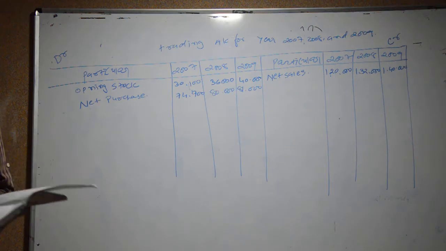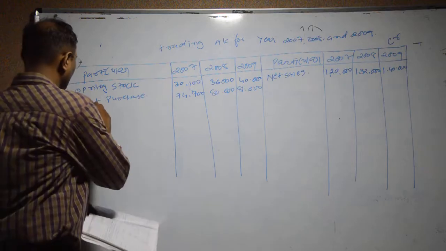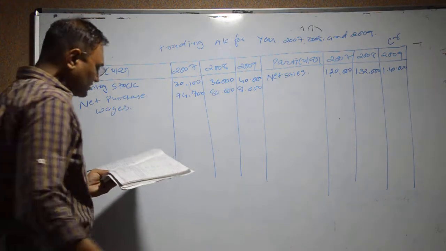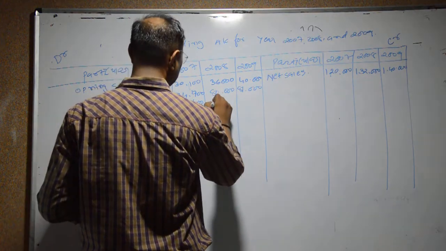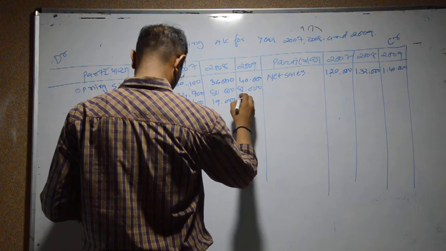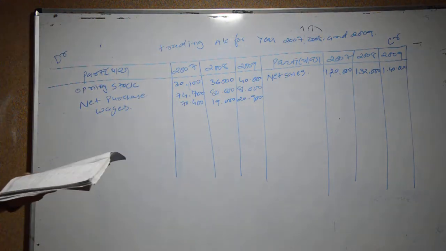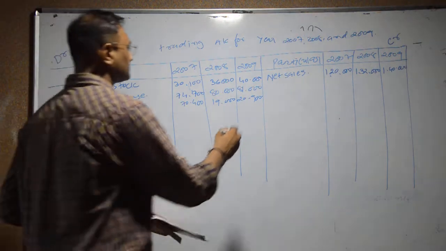Wages is an expense of production, which means it goes in the debit side. Wages 70,400, 19,000 and 20,900. Okay, and the closing stock that we have to consider in the credit side.